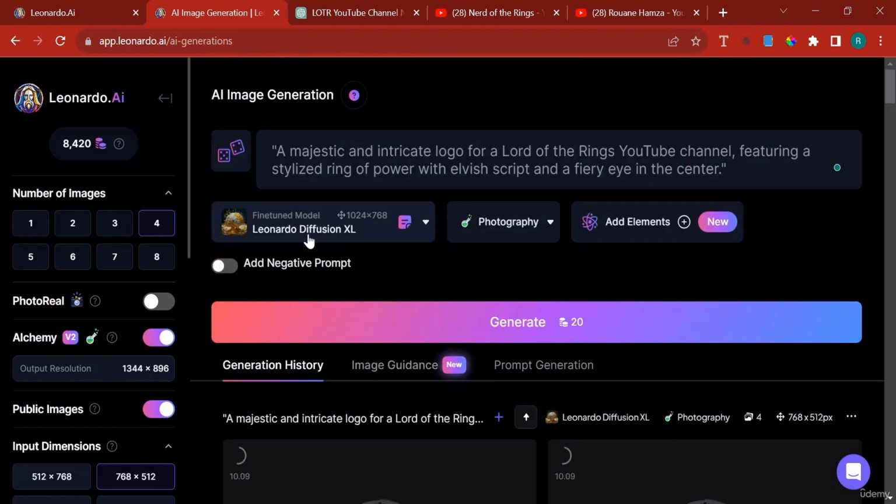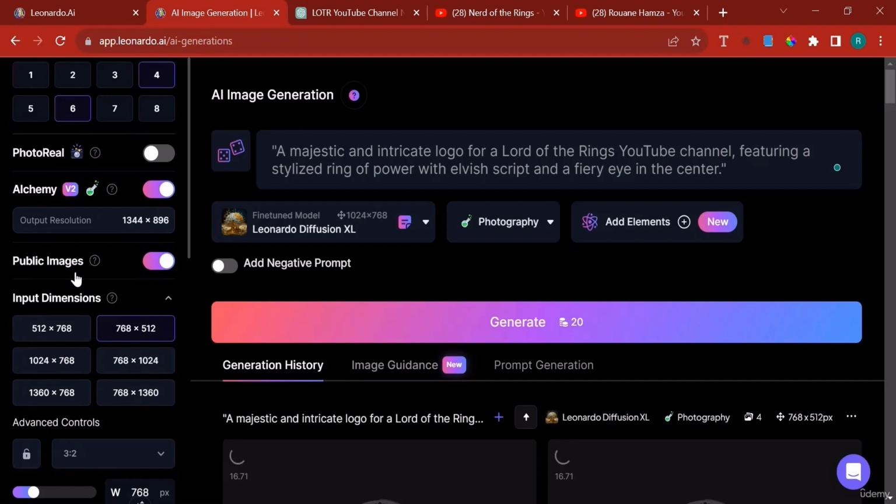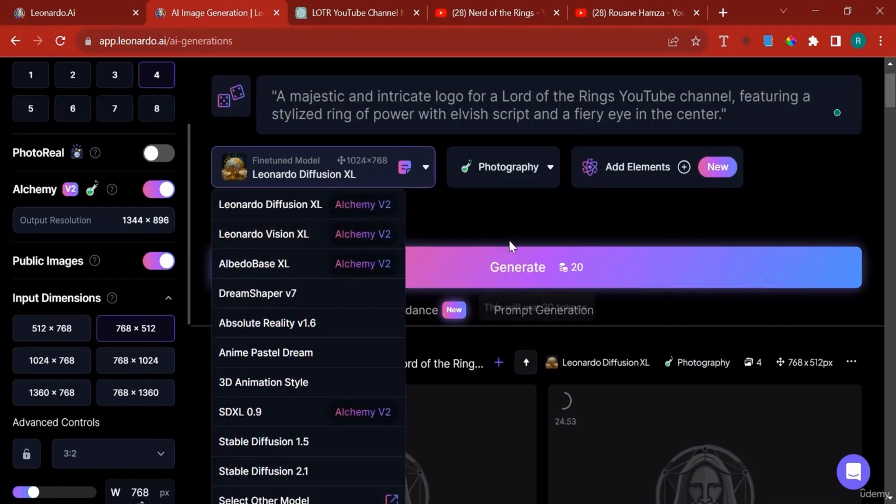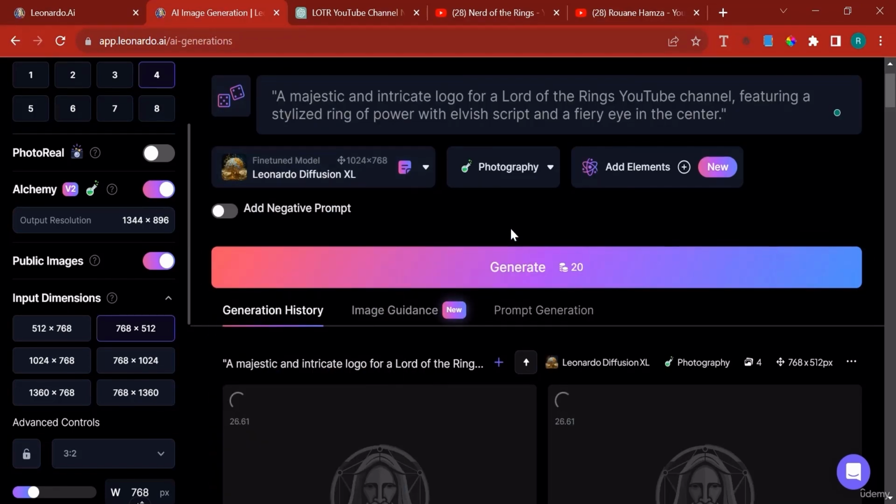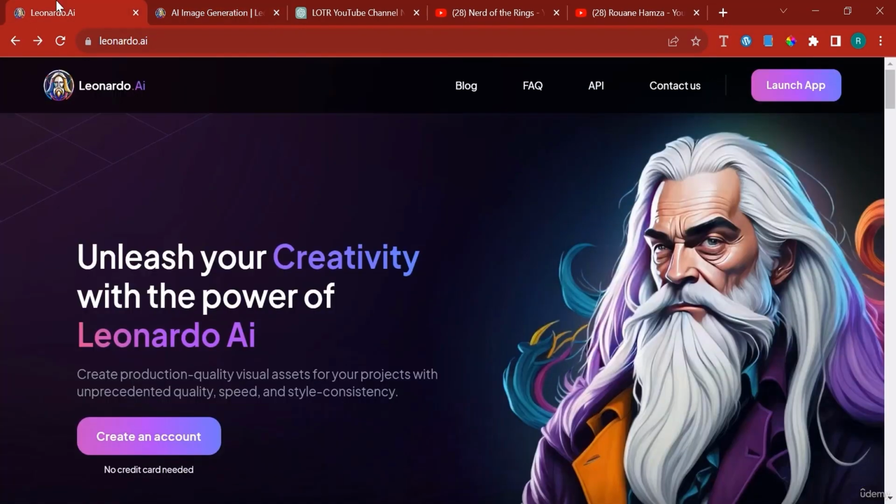So for example, Leonardo Diffusion was trained at a size of 1024 by 768 pixels. So if you select a different size than that, which is, by the way, I think what we're doing here, you might have a different kind of image. The image will not have as much quality as it should. So always use the model in the ideal size it was trained at. So for instance, if you want to know that, just go and open up another app, okay?